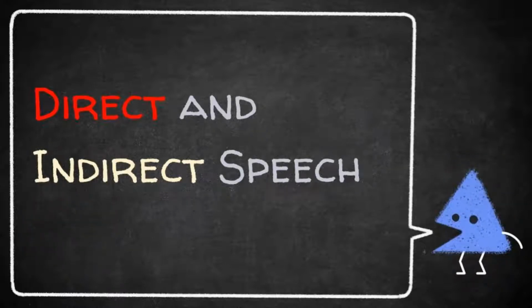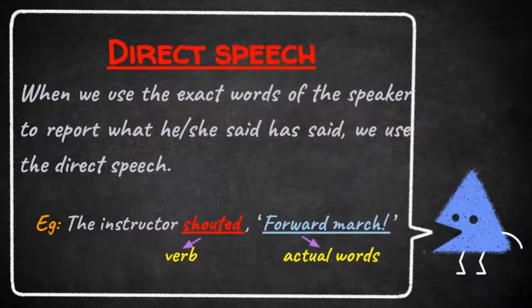Today, we are going to see a new chapter in grammar, that is direct and indirect speech. Students, be ready with your English grammar book. Okay, students, today's topic is direct speech and indirect speech. Students, we can convey our message in two ways. One is direct speech, and another one is indirect speech. Let us see about direct speech in detail.